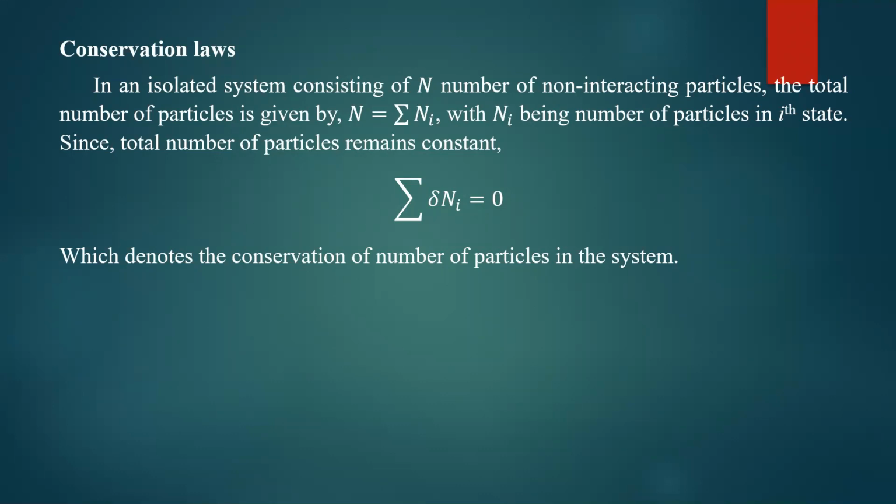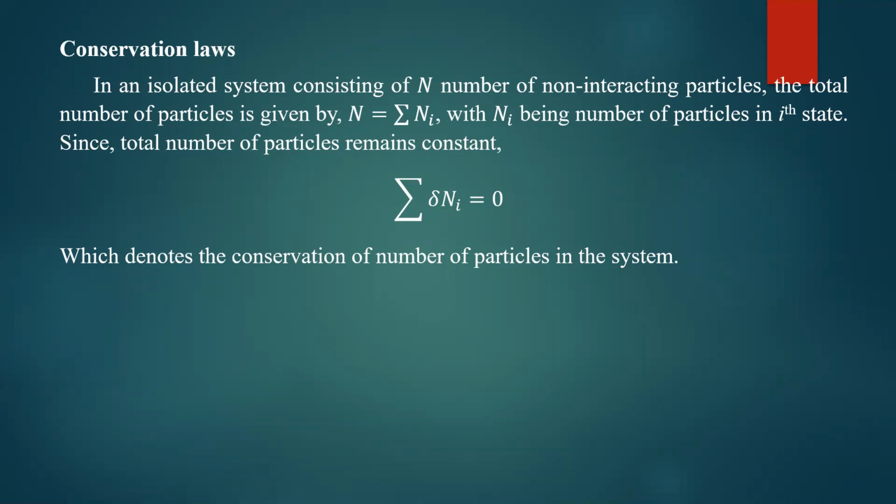So what is the meaning of this summation of delta ni equal to 0? What is the change in the number of particles in the second state? In the second state, 3 particles have been removed. That's why in the second state, the delta ni is -3.